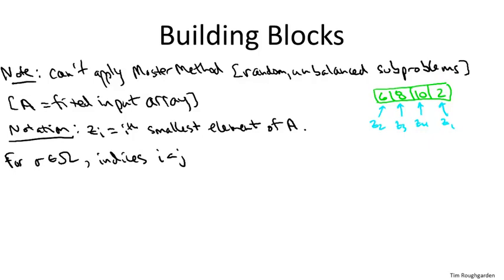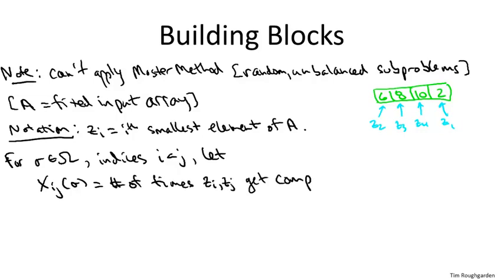And now here's a definition. By X_ij, and this is a random variable, so it's a function of the pivots chosen, this is going to be the number of times that z_i and z_j are compared in the execution of quicksort. Okay, so this is going to be an important definition in our analysis. It's important you understand it.